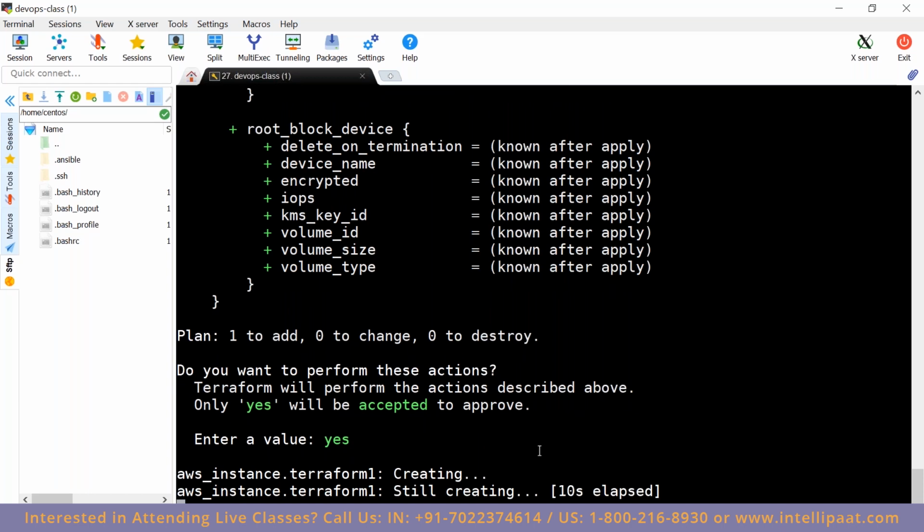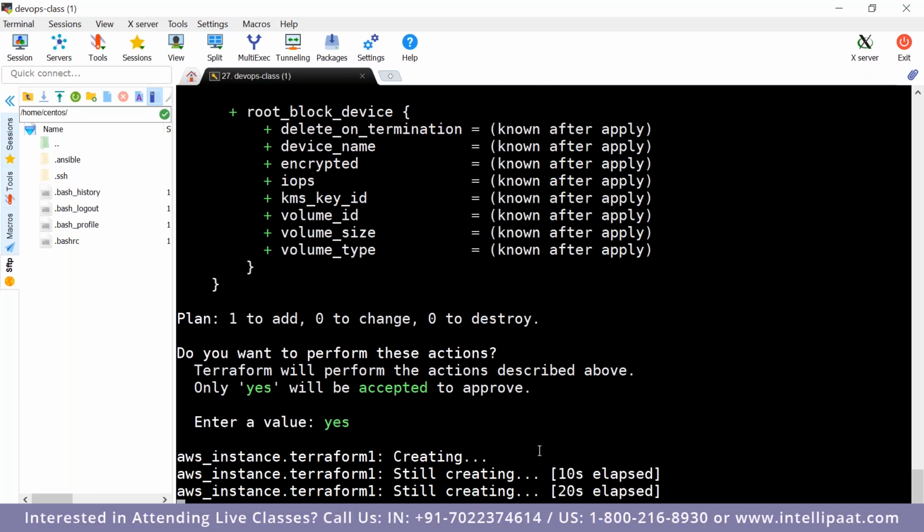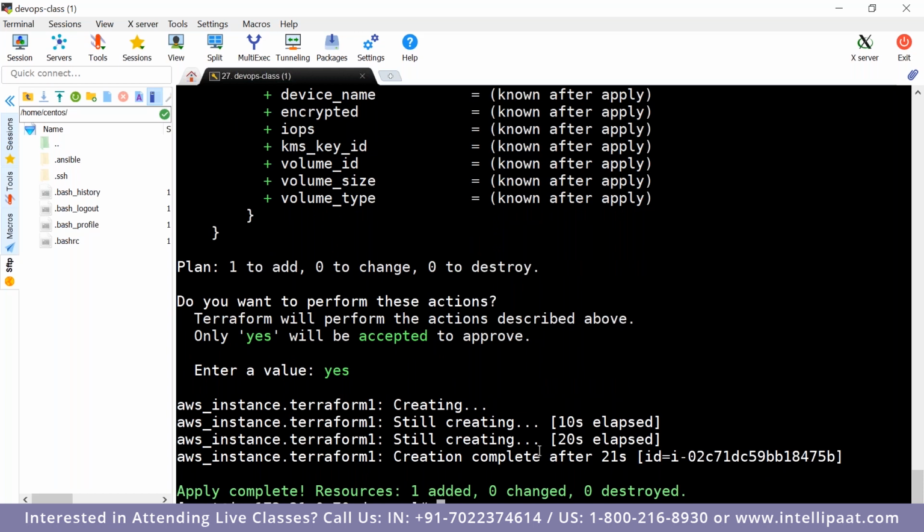So that means we are creating the instance on AWS. Not using the CLI, using Terraform. The CLI is different. We are using Terraform to create resources in AWS. The same way, like in AWS, we can use Terraform to create resources in Azure also, Google Cloud also, or whatever provider it supports.